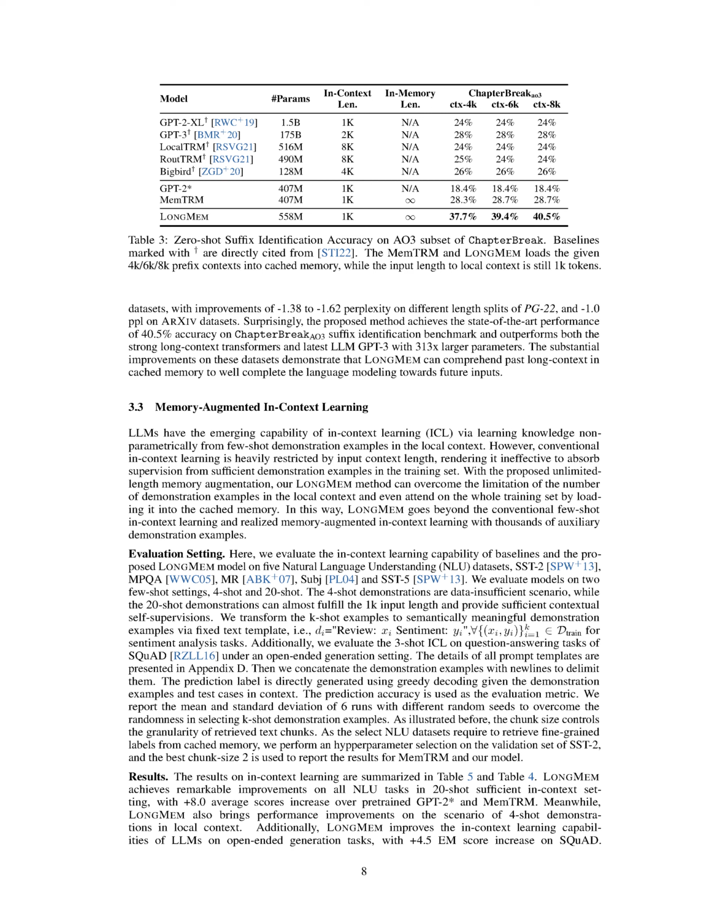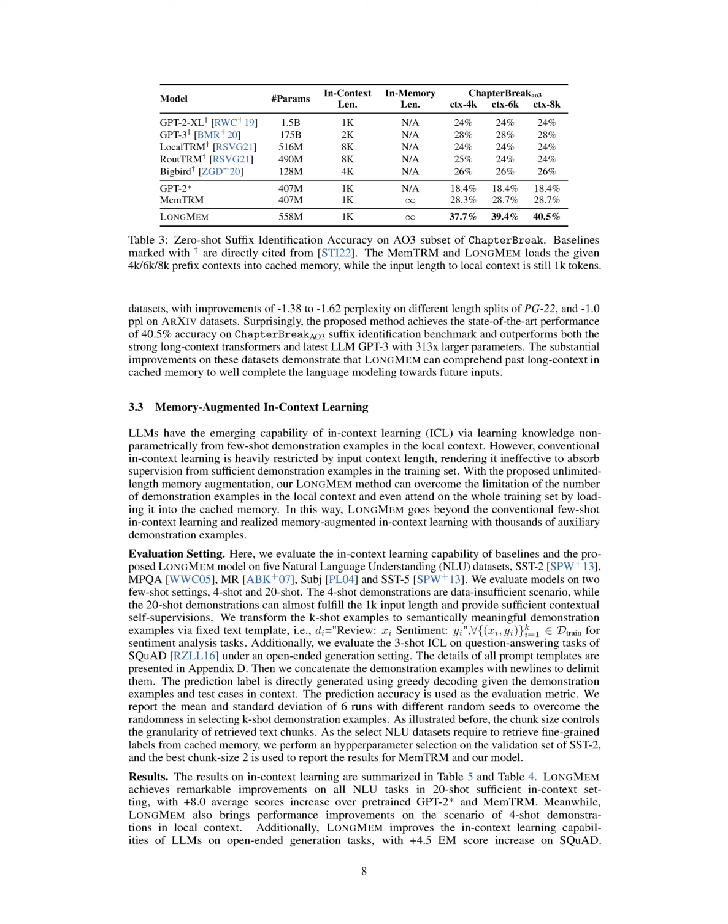In the 4-shot scenario, data is relatively scarce, whereas in the 20-shot scenario, the length of input can almost reach 1K, providing plenty of context for self-supervision. We converted the K-shot examples into semantically meaningful demonstration examples using a fixed text template. The template takes the form, review, X sentiment, Y, for each X, Y pair in the training set for sentiment analysis tasks.